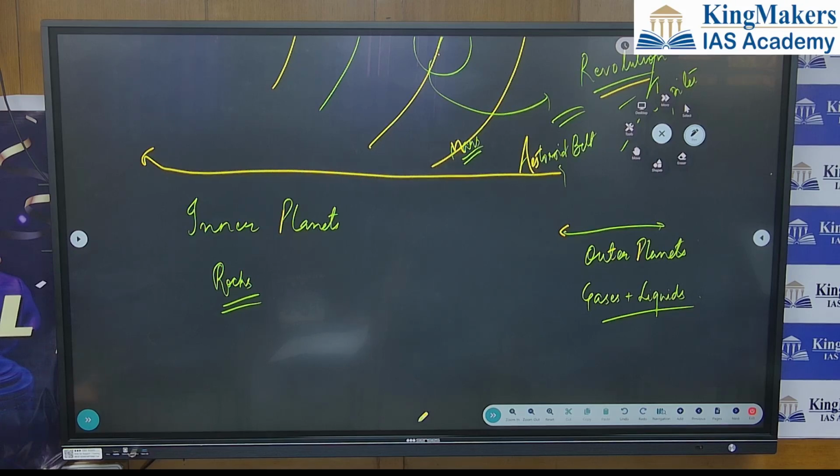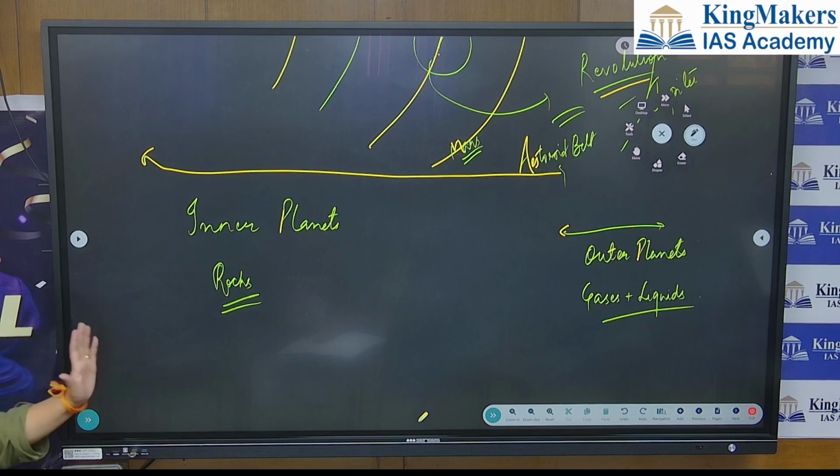Now, one homework is there for you. Go and read properly and nicely how many days. We are on the third number: Sun, then Mercury, Venus, Earth. We are taking 365 days for one revolution.